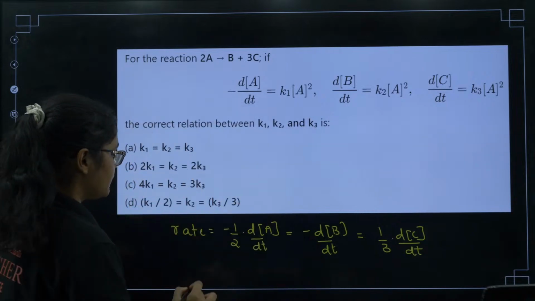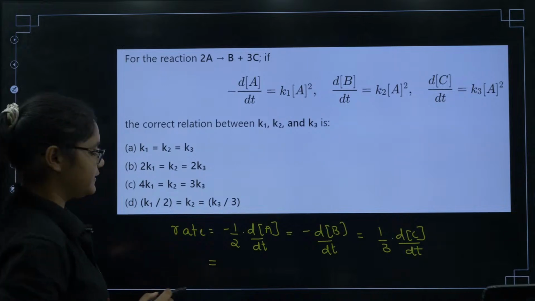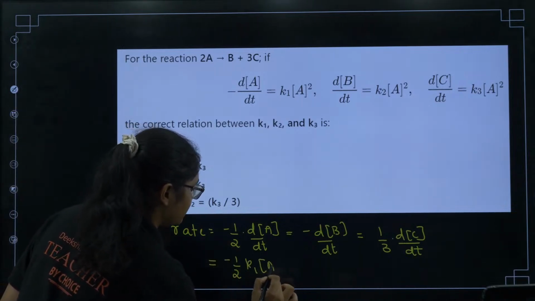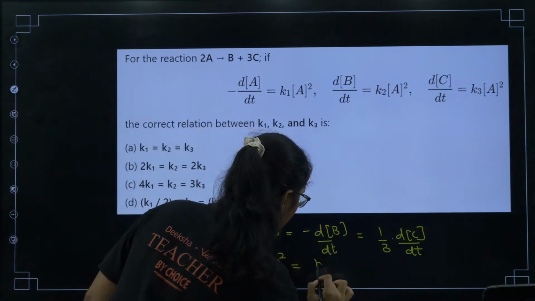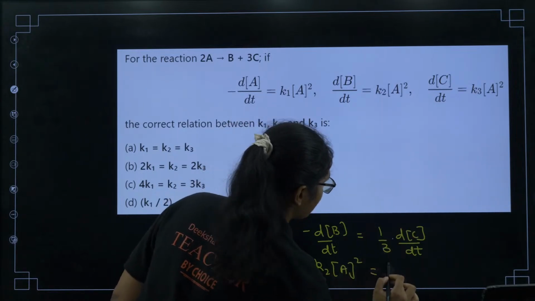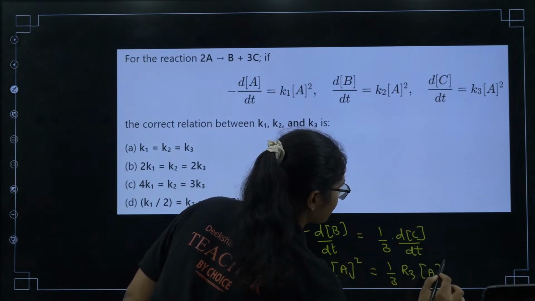Now here, for dA by dt, can I put this value K1 A square? So 1 by 2 K1 A square is equal to K2 A square, and here I have 1 by 3 into K3 A square.